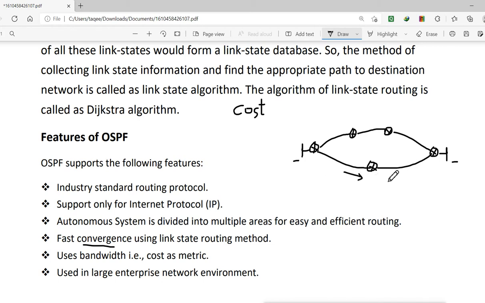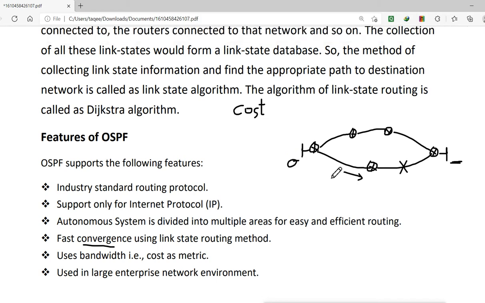It has taken this path to reach this destination network. Now it is working properly. Now suppose this path is down here. When this path is down, this network will not be available for this router. So it is gone, but there is another path also there, so it will take this path.